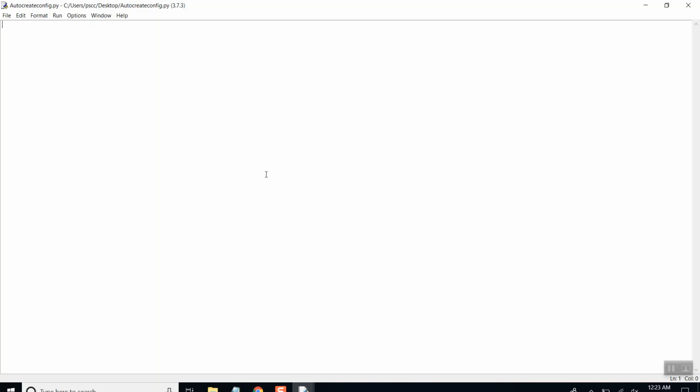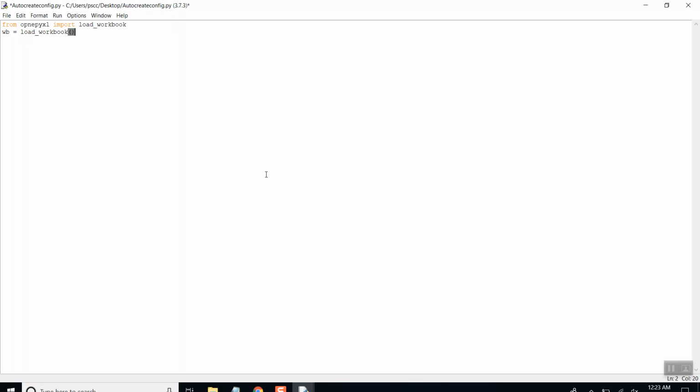So from openpyxl import load_workbook. Either you can write workbook or just the short form wb for load_workbook.